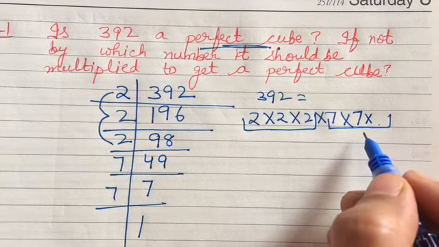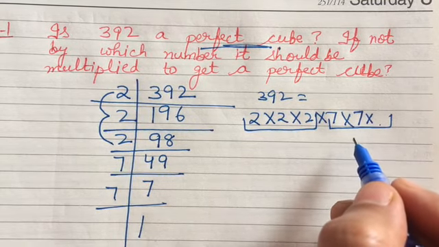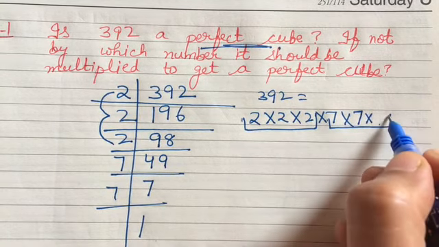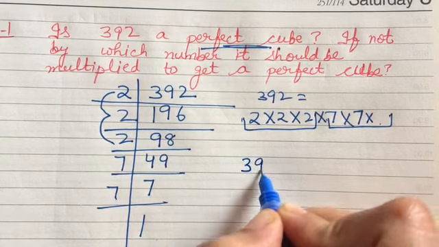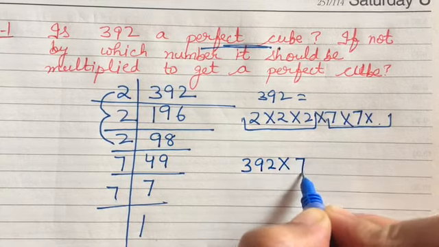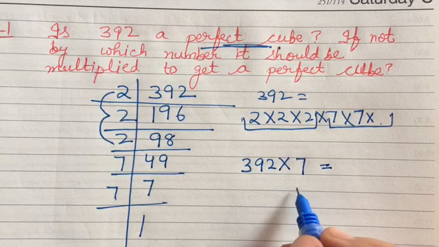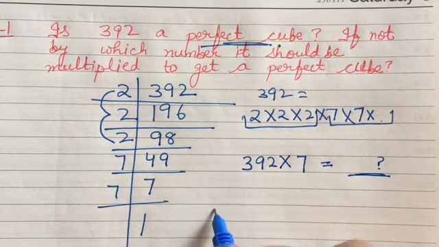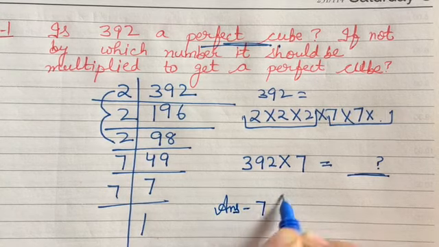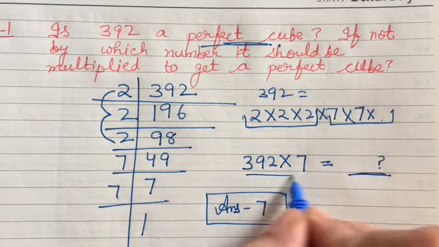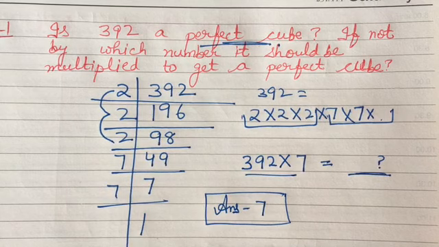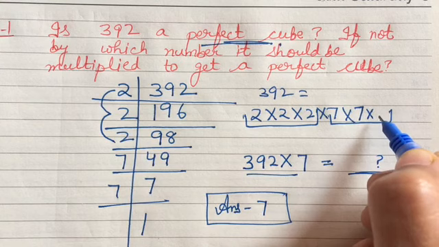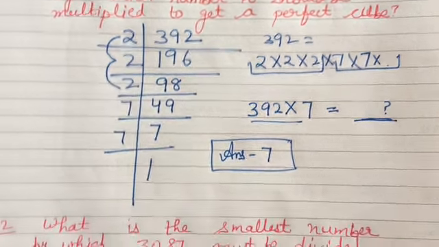So by what number must it be multiplied to make a perfect cube? We have 7 only once, and we need 3 of them. So that means 392 must be multiplied with 7 in order to make a perfect cube. So the answer is 7. If we multiply by 7, then 7 will also become 3 in number. So it will make a perfect cube.